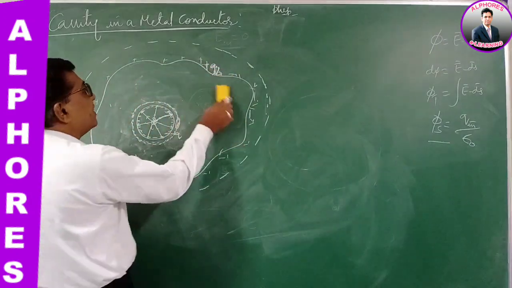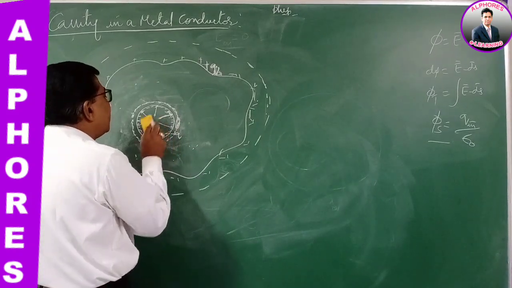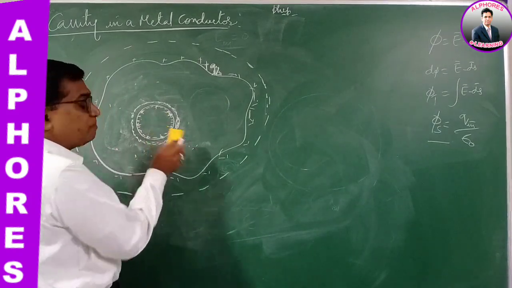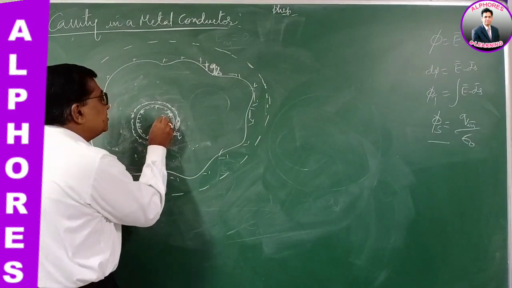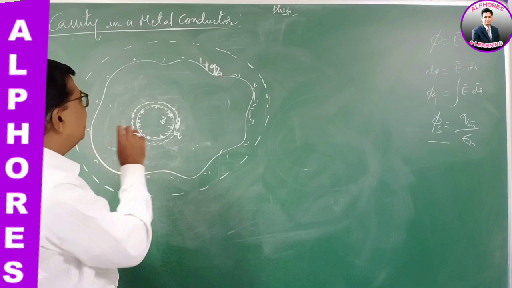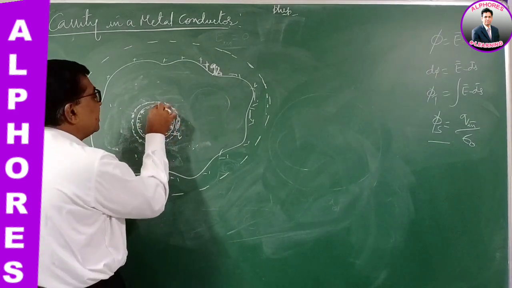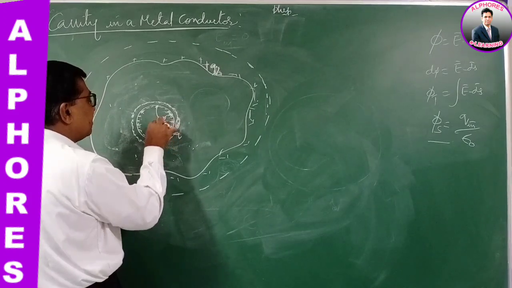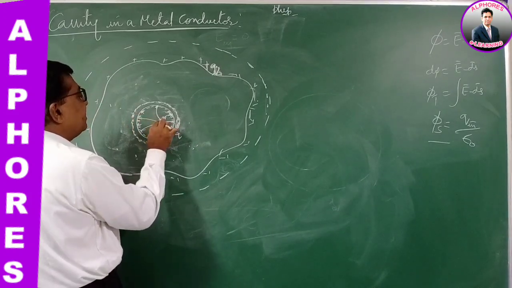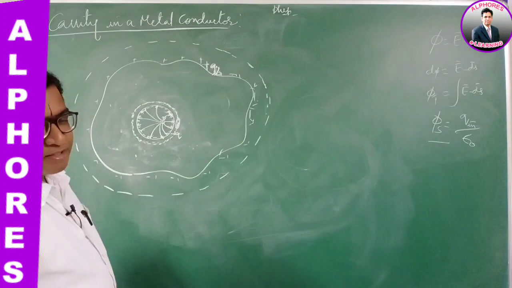Now what happens if this charge is not at the center? If I displace this charge, and instead of here, I place it somewhere here, then what happens? Then the lines of force will exist in such a manner that again they originate and terminate on the walls at the inner surface of the cavity.